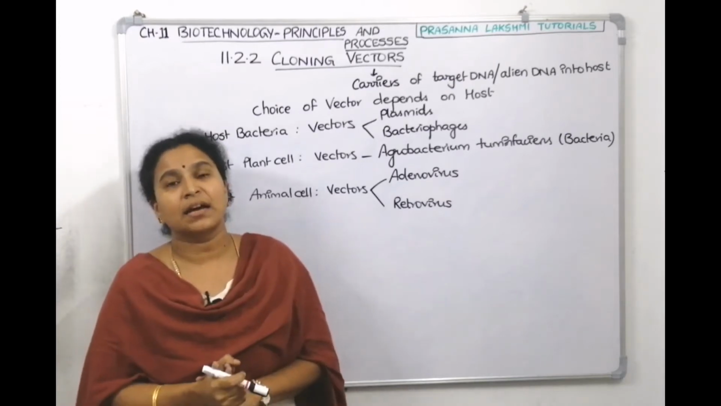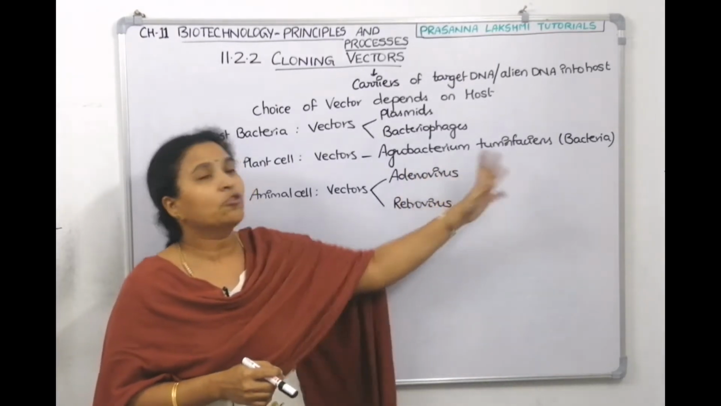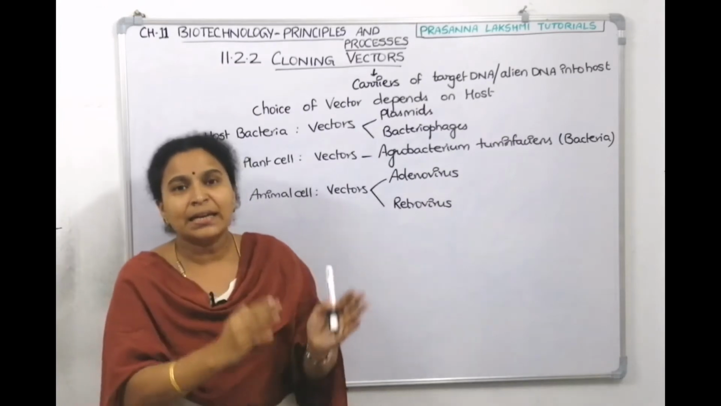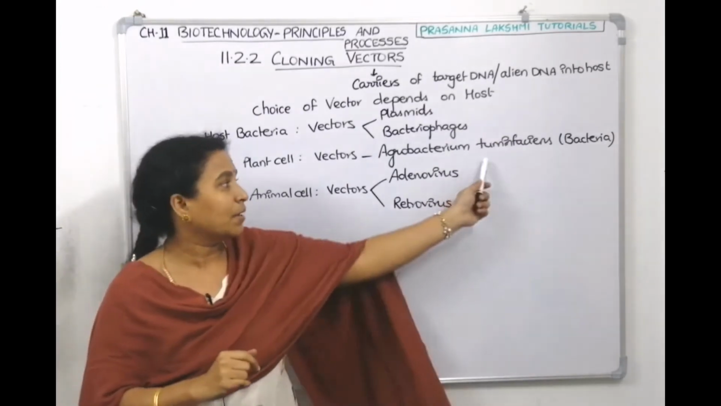There is a bacterium called Agrobacterium tumefaciens. It will easily deliver the genes to the plant. So that becomes the vector.